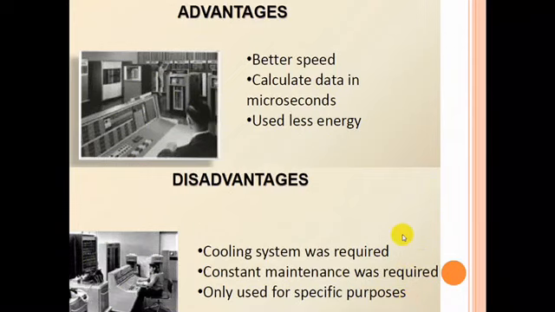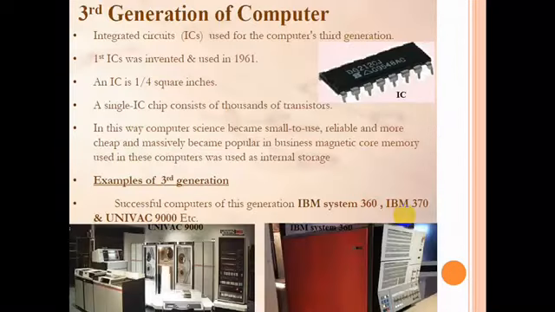Next, coming to the third generation of computers, integrated circuits were designed and used for the computer's third generation. The first ICs were invented and used in 1961. Here you can see the picture of an integrated circuit. An IC is a quarter square inch, and a single IC chip consists of thousands of transistors.